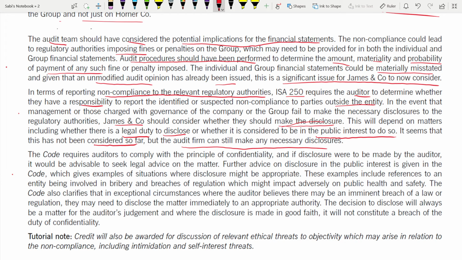So you see, you are using judgment here. All these are your judgment answers. It is not from your textbook whether they have to make it or not. Some of you might say they might not have to make the necessary disclosure. Some of you might say make the necessary disclosure. It's very open-ended, this type of question, because it varies from student to student. It's very hard to compare your answers with your friends also. You will see answers are totally different. That's because the way we think is different. The way we practice is also different.